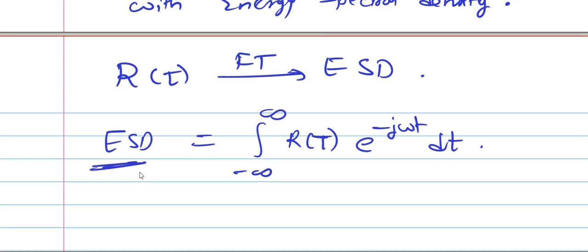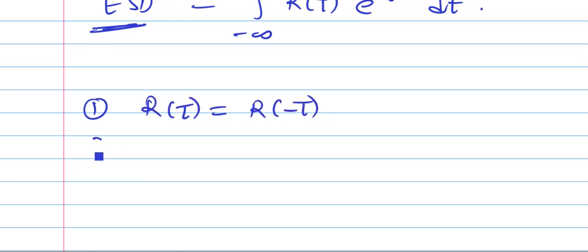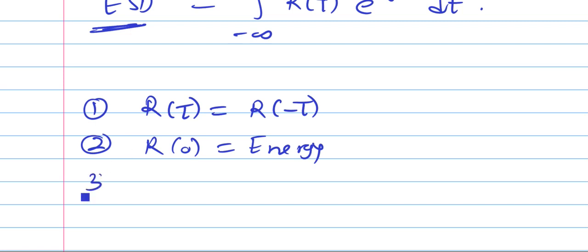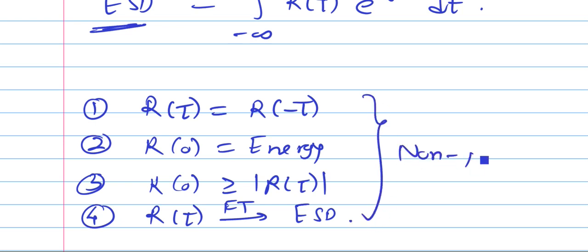So let's summarize the properties. Property number 1, R of tau equals R of minus tau. It is an even function. Second, R of 0 equals energy. The value of autocorrelation at the origin is the energy of the signal. Third, autocorrelation is maximum at the origin. And fourth, the Fourier transform of R of tau is the energy spectral density. These properties we have derived for the non-periodic signal.